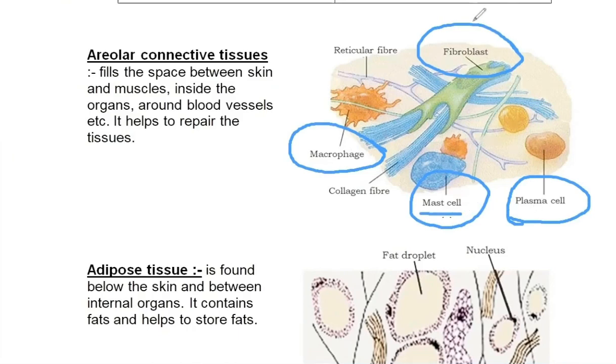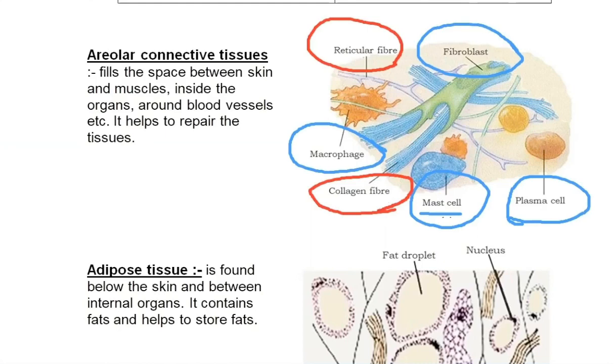So these are 4 types of cells. Then we have fibers in areolar connective tissue: reticular fiber and collagen fiber. So if you are asked to write a note on areolar connective tissue, you can add from the labelings that it contains 4 types of cells: fibroblasts, macrophages, mast cells, plasma cells. It contains two types of fibers, reticular fibers and collagen fibers.